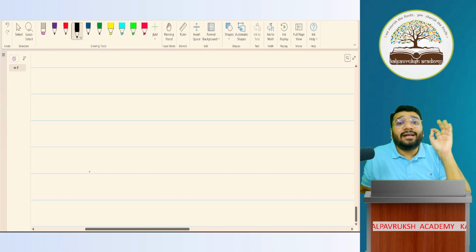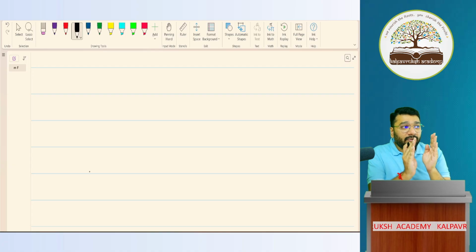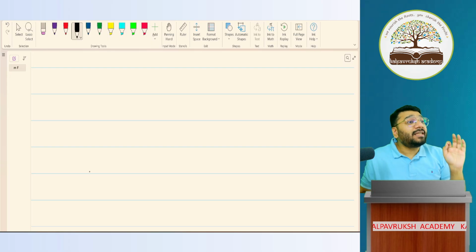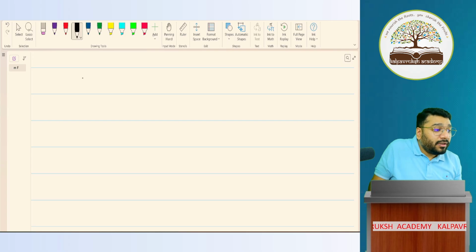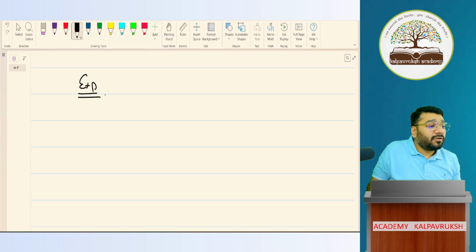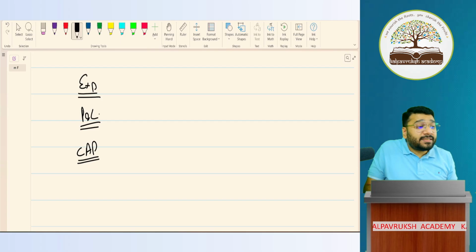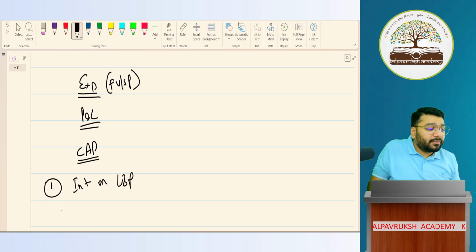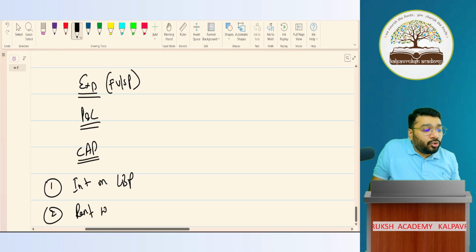Now, there are certain transactions happening between the firm and the partner which will go to the P&L appropriation account as items of appropriation. And two items will go to your P&L account as charge against profit items. I'm talking about expenses which will go to P&L as charge against profit items, the expenses happening between the firm versus partner. Only two items. First is interest on loan by partner. Second is rent to partner. Okay, not okay?